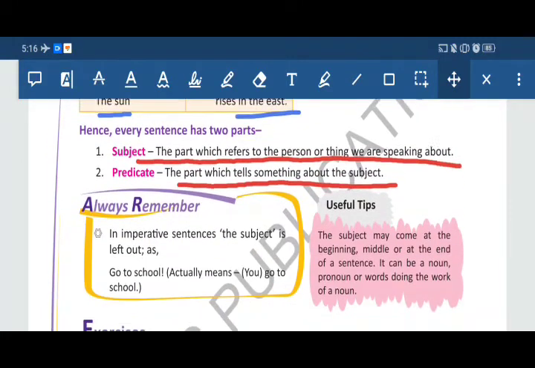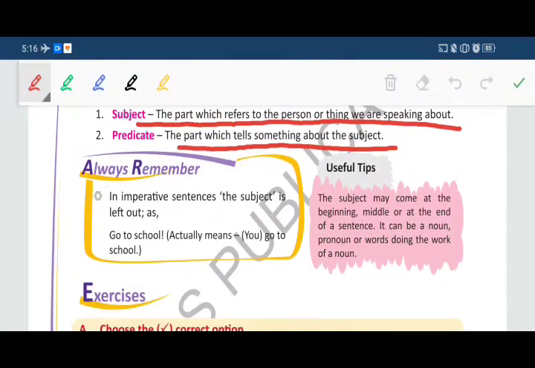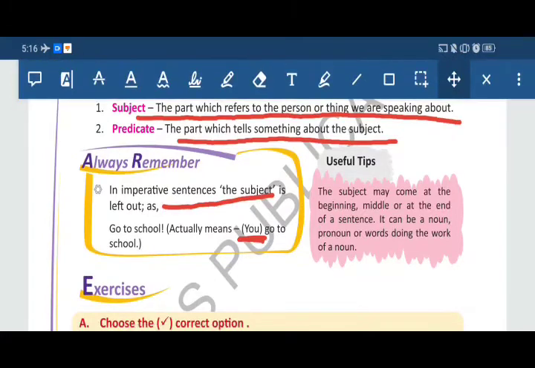Always remember, students, in an imperative sentence, the subject is left out. For example, go to school. Who is the subject in this one? Actually, you is the subject. You is understood here. Another example where the subject is not mentioned: close the door. To whom are we saying close the door? Here the understood subject is there: you close the door. Like this.